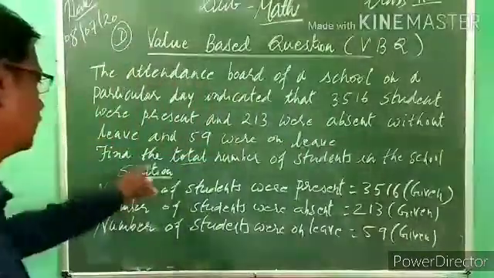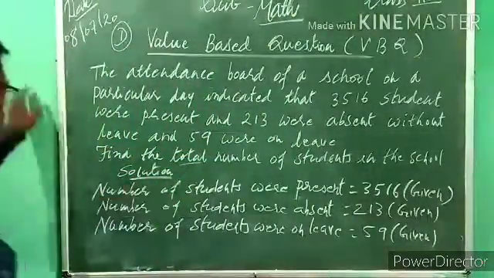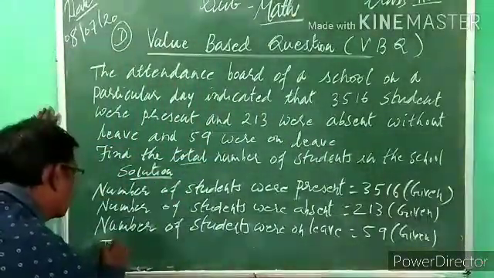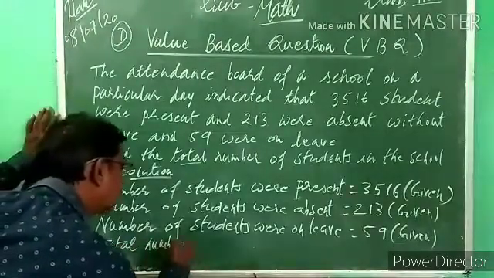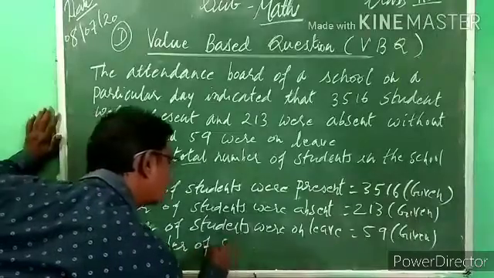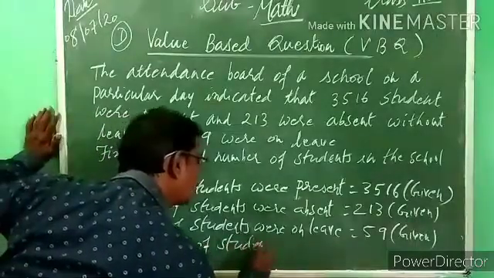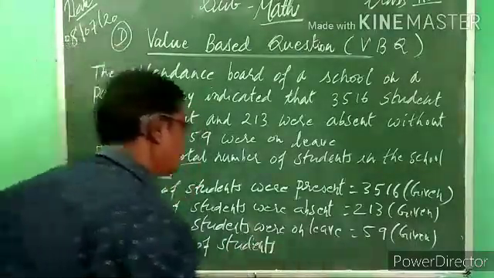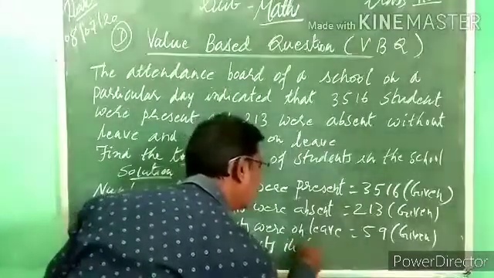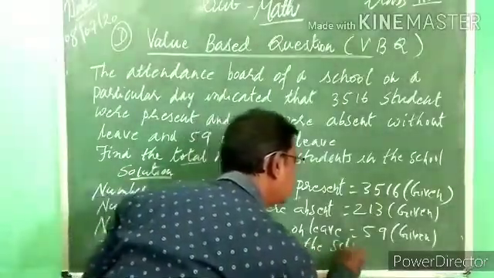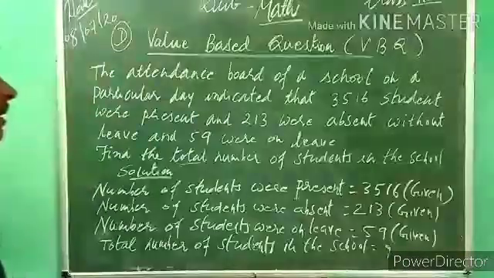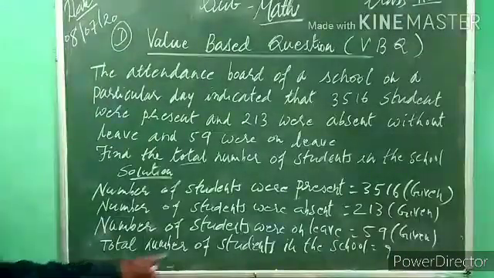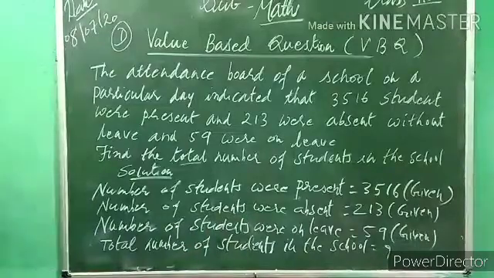Now what do we have to find? The total number of students in the school. This we have to find. It is the question mark, the total number of students, isn't it?